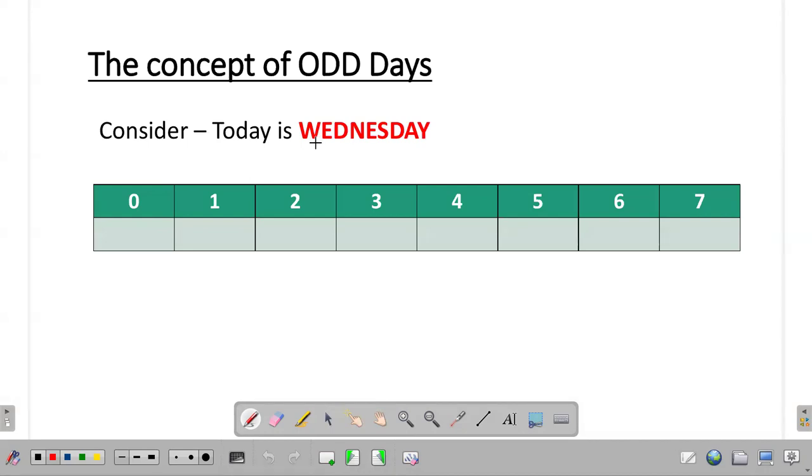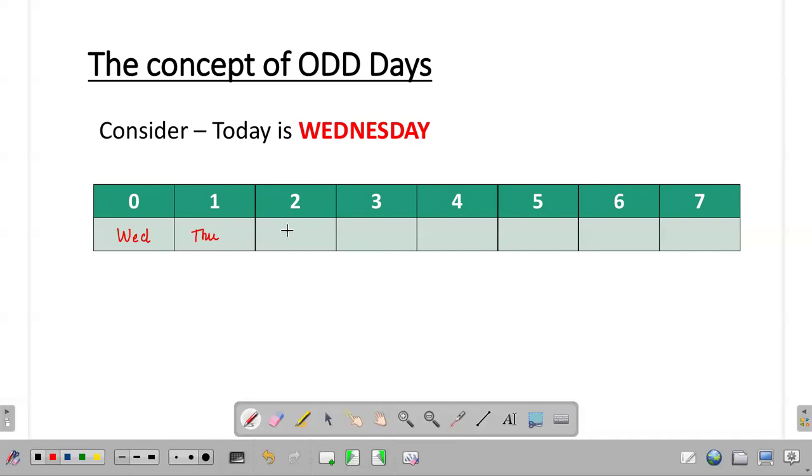Consider today it's Wednesday. So my question is, what will be 0 days from today? 0 days from today, it's as good as today itself. So 0 days from today, I can say it will be Wednesday. What about 1 day from today? 1 day from today, it is Wednesday plus 1. I can say 1 day from today, it is Thursday.